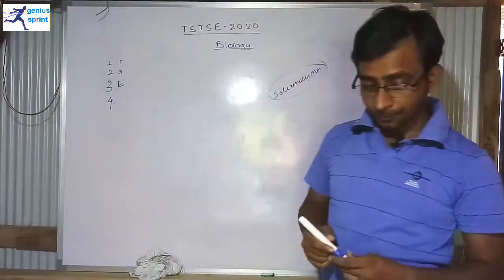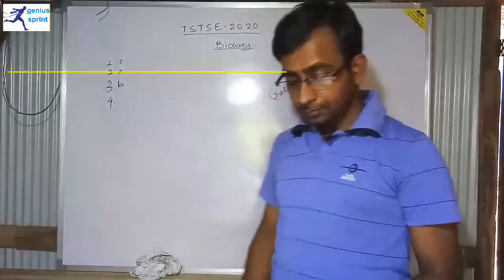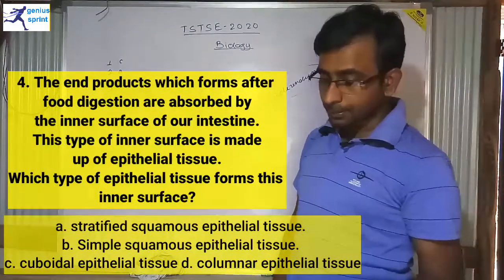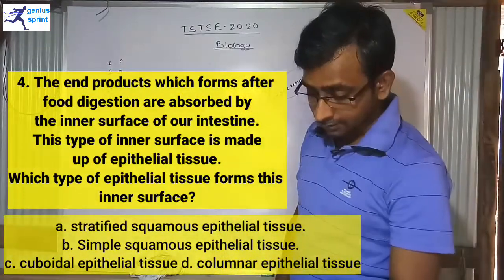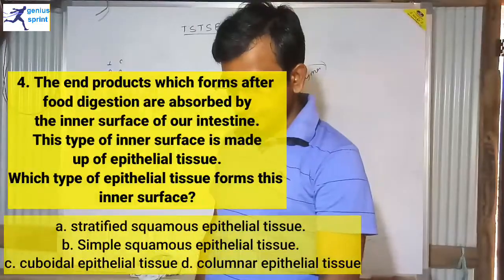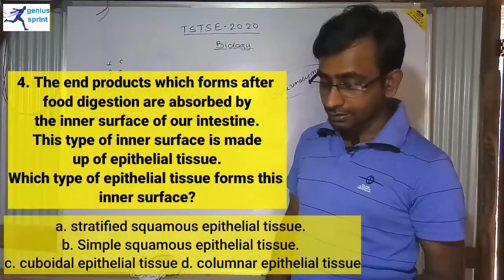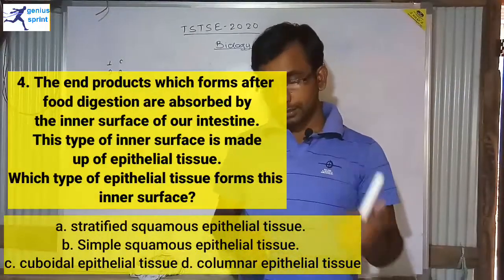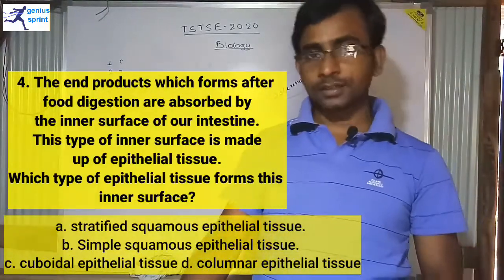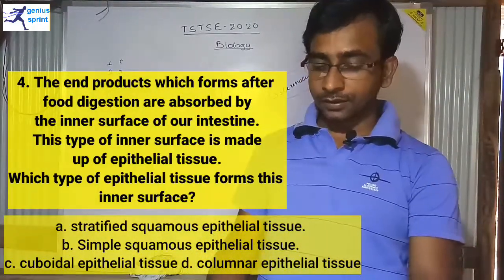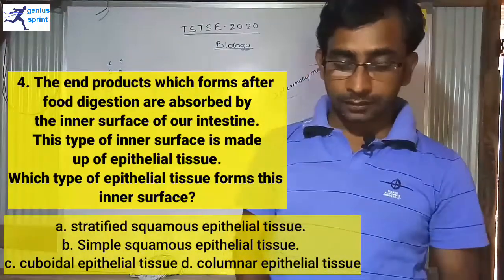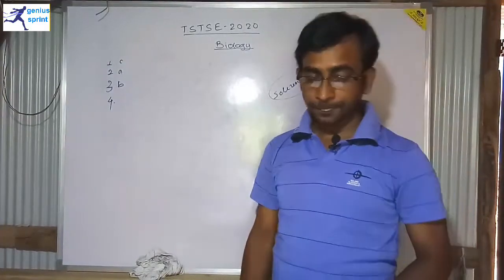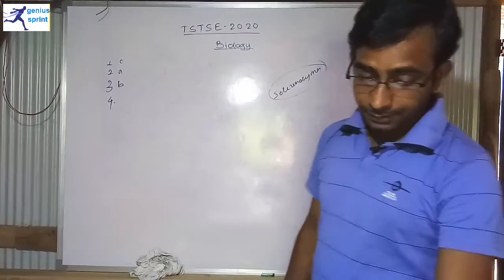Now for question number 4: the end products of food digestion are absorbed by the inner surface of our digestive system. This inner surface is made up of epithelial tissue. Which type of epithelial tissue forms this inner surface? All of you know that the inner surface of the small intestine is made up of different tissues, and there is basically one kind of tissue which helps in the absorption of food in the small intestine. So let me see the options first of all.